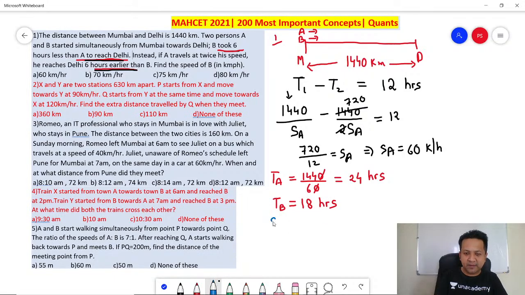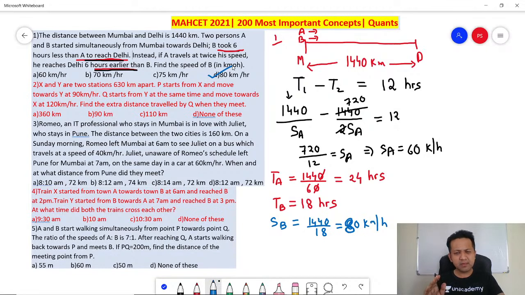Speed is nothing but distance divided by the time. So distance is 1440 divided by time is 18. So this comes out to be 80 kilometers per hour. Got it? Answer is 80 kilometers per hour for the first one. Easy. Got the first one? Perfect. Let's go to the second one.